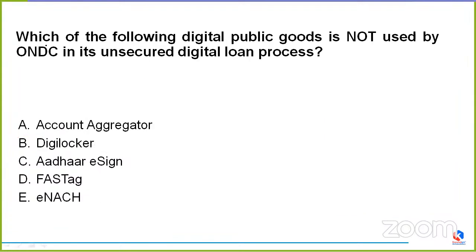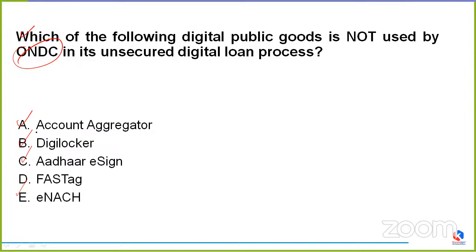Coming to the next question. Which of the following digital public goods is not used by ONDC in its unsecured digital loan process? So we have to tell the name of that digital public good which is not used by ONDC in its unsecured digital loan process. Whether it is account aggregator, DigiLocker, Aadhaar e-sign, FASTag, or option E, eNACH. What should it be?